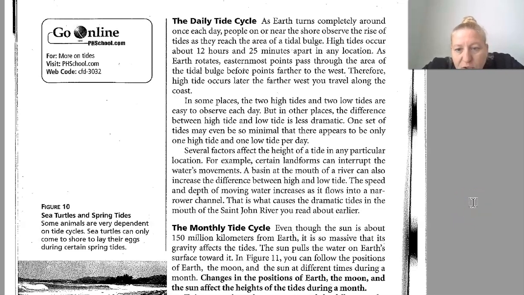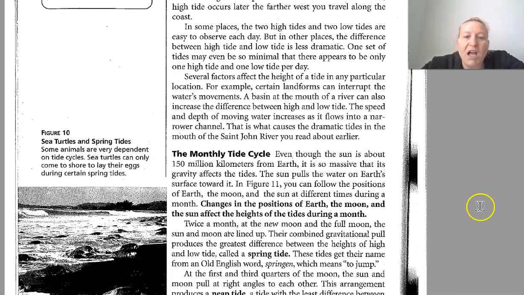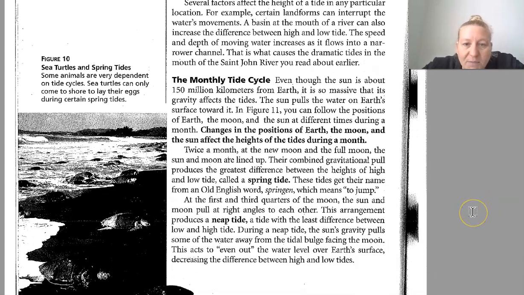For example, certain landforms can interrupt the water's movement. A basin at the mouth of a river can also increase the differences between high and low tide, through the speed and depth of water moving across as it flows into a narrower channel. That is what causes the dramatic tides in the mouth of the St. John River you read about earlier. The monthly tide cycle.